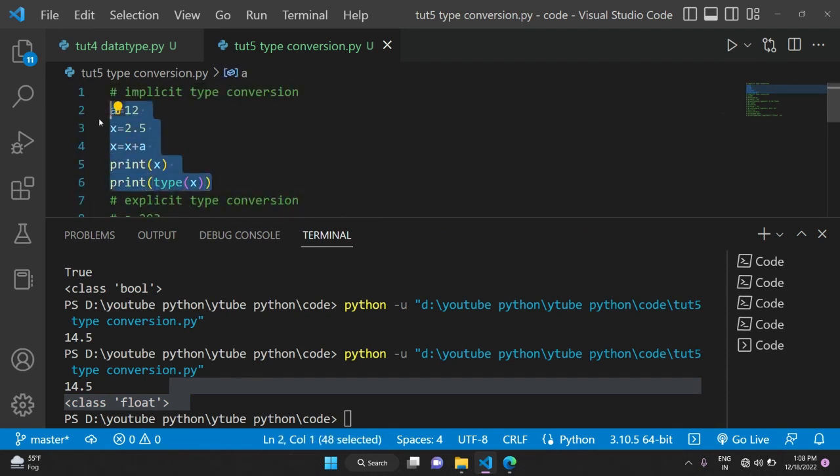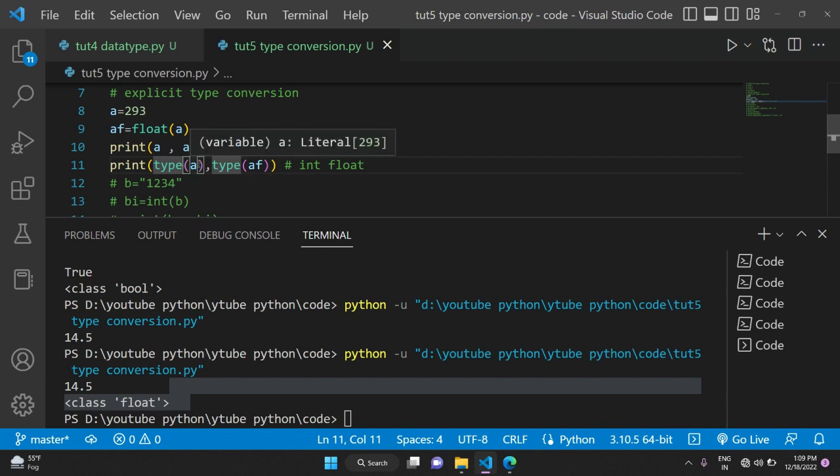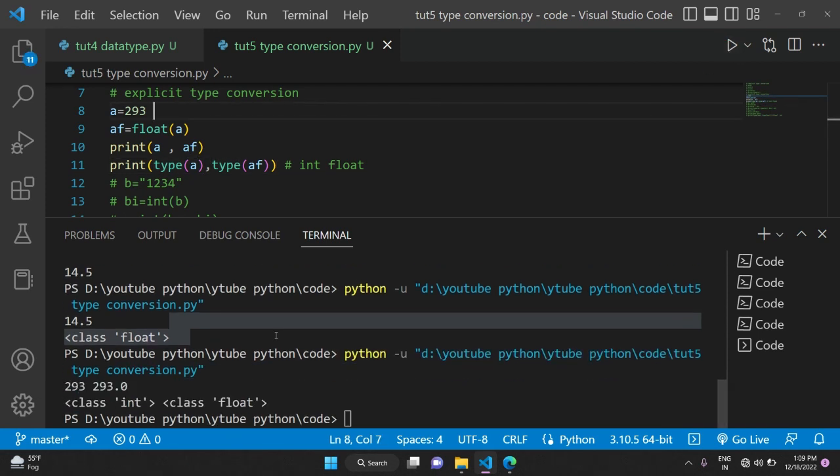After that, I comment it out, and I will run the first example of explicit type conversion. Now here a is equal to 293, and af is equal to float of a, which stores the integer as a floating value. Then type of a and type of af: type of a prints integer, because a is the integer type, and af is the floating type. When I save it and run it, you can see 293 and 293.0, because 293 is the value of a and 293.0 is the value of af. And here type of a is integer and type of af is float.